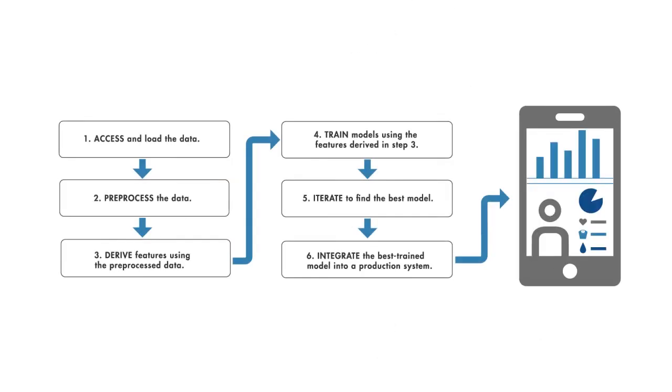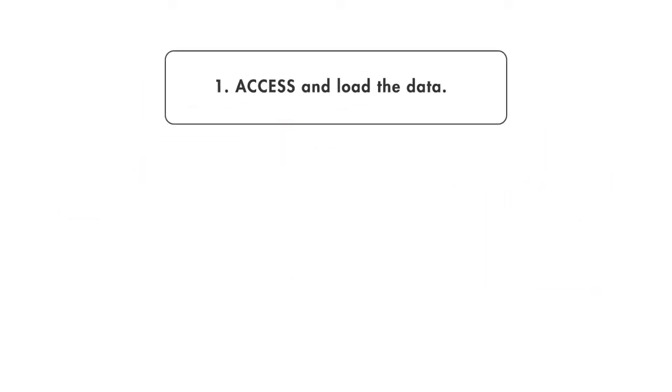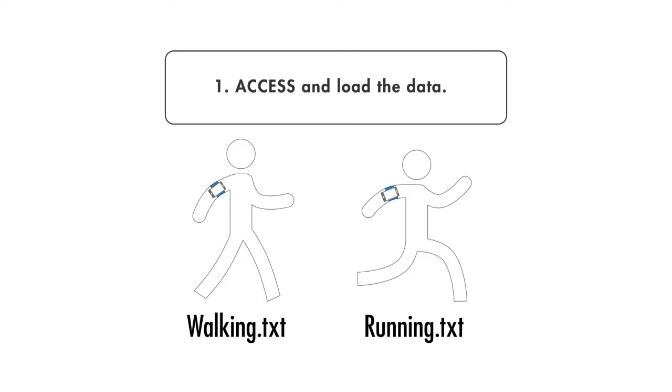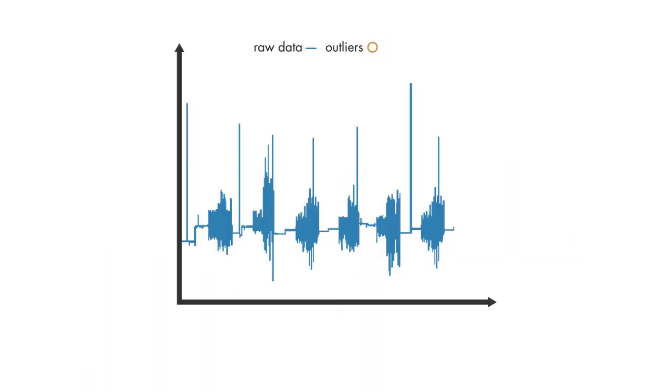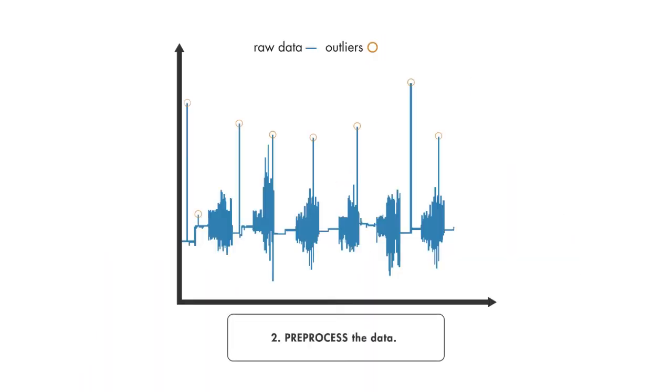Now let's step through each part of the workflow to see how we can get our fitness app working. We'll start with data from the sensors in the phone. A flat file format such as text or CSV is easy to work with and makes importing data straightforward. Now we import all that data into MATLAB and plot each labeled set to get a feel for what's in the data. To pre-process the data, we look for missing data or outliers.